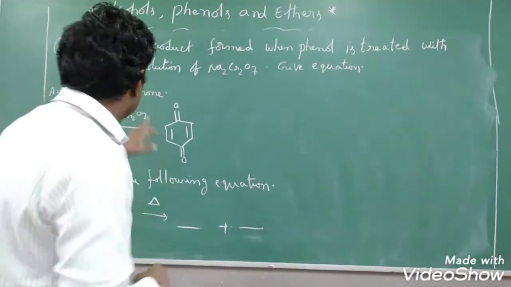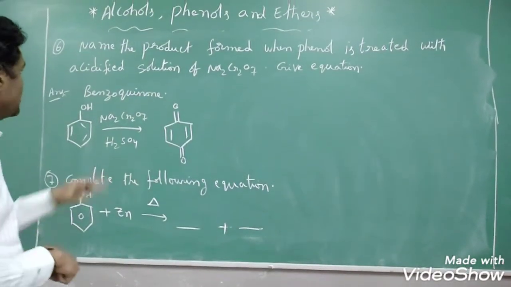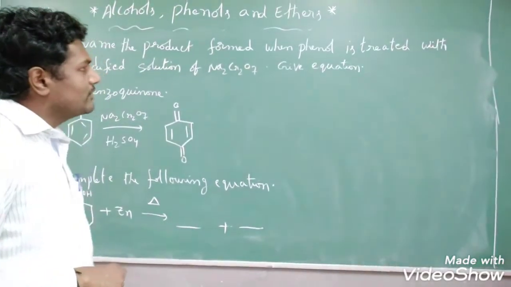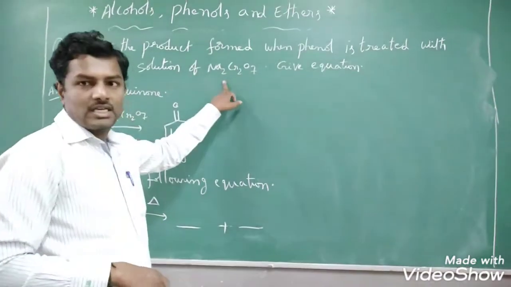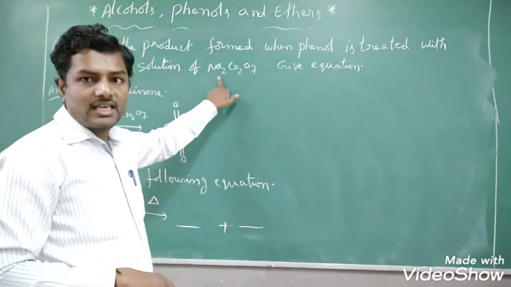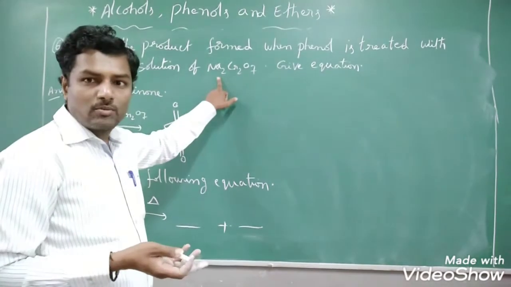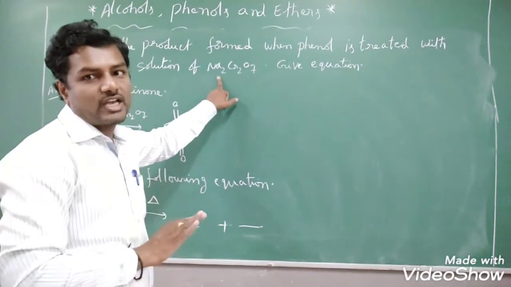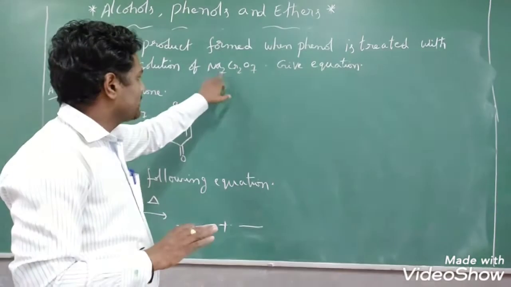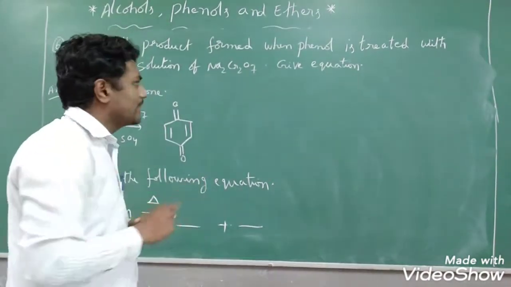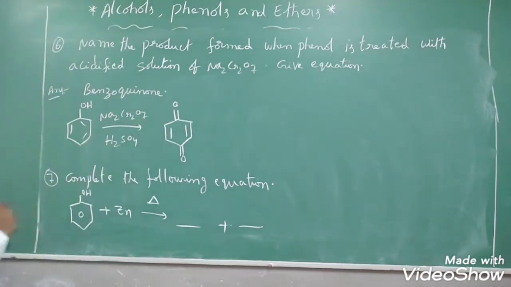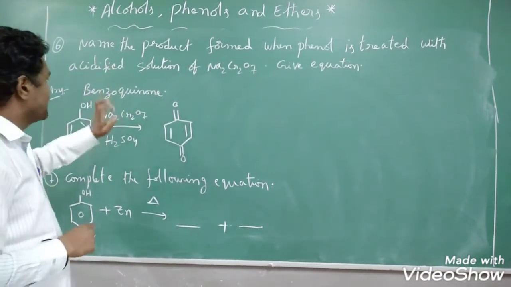Let us see, students, one more important question in this topic. Name the product formed when phenol is treated with acidified solution of sodium dichromate. Instead of sodium dichromate, there is a chance they give potassium dichromate also. Whichever reagent it is, if the dichromate ion is present, we will see what happens. Give the equation. The name of the product is benzoquinone.